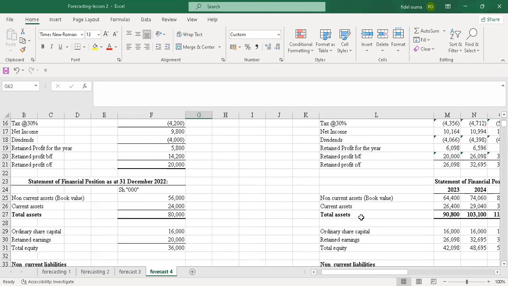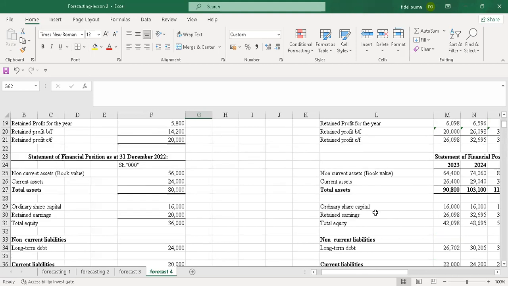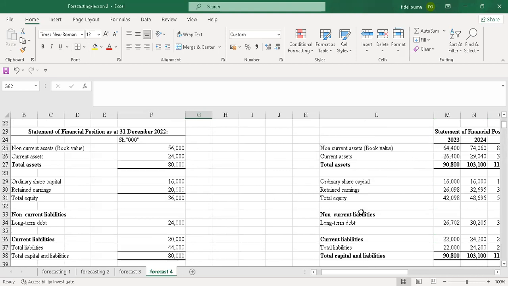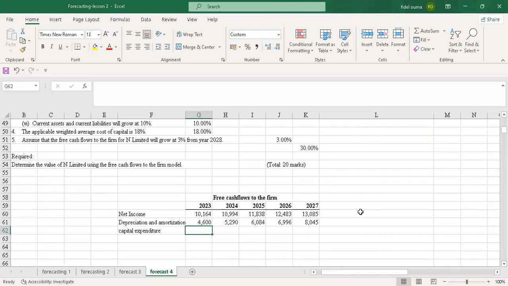For non-current assets, there was an increase all through. So it means that there were acquisitions. It's just like the cash flow. If the book value was increasing, it means that there was acquisition, so you subtract the changes.